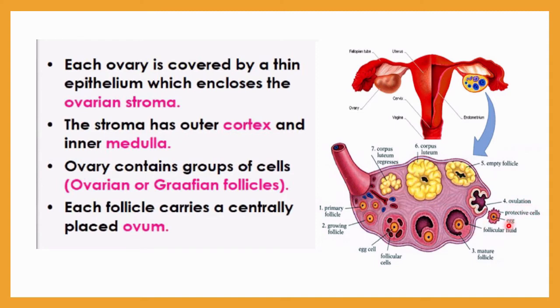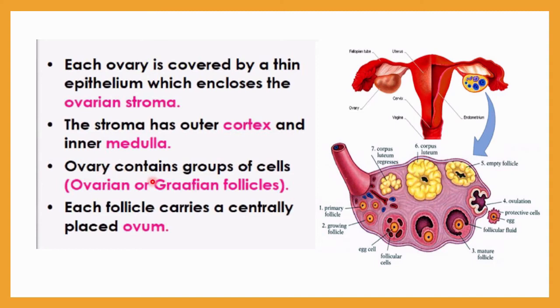Here you can see that after the bursting of this ovarian follicle, the egg cell is released from the ovary. This process is called ovulation. The Graafian follicle is ruptured, and this ruptured follicle is now empty. After the formation of this empty follicle, it is called the corpus luteum, and this corpus luteum will finally regress. Here you can see the structure, this is the corpus luteum which has already regressed. So this is the whole cycle inside the ovary.